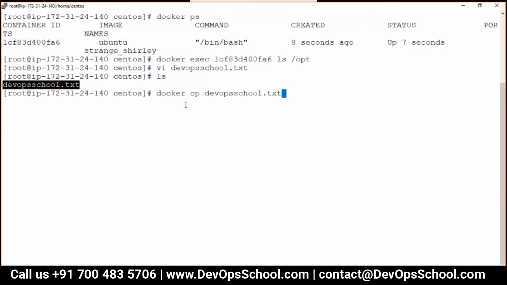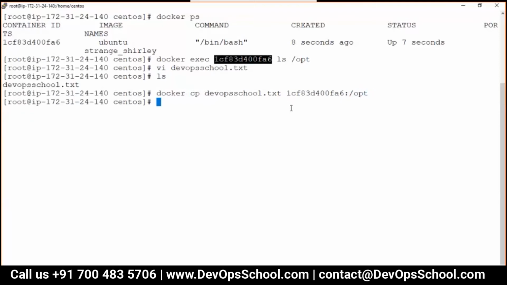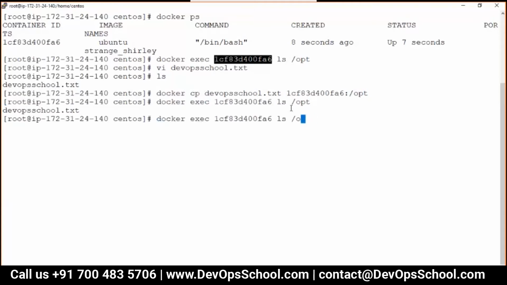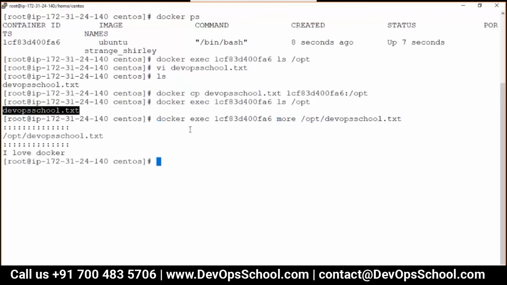It can be a directory also. To where? Here, inside opt. Guys, I copied. Can I see the content now? The file is there in opt. So I copied a file from the host to the container.